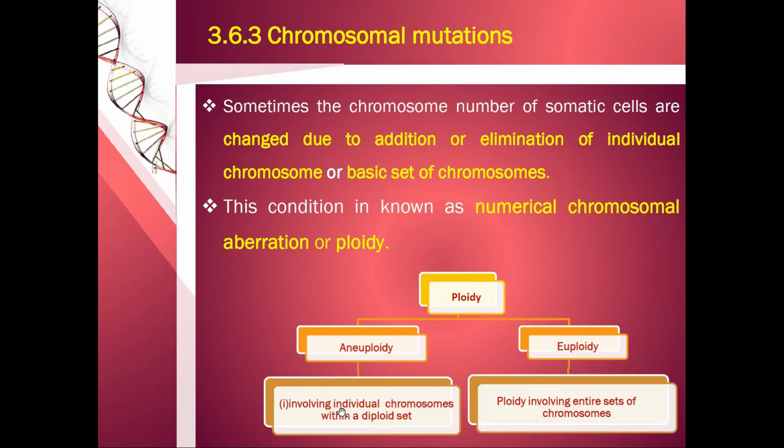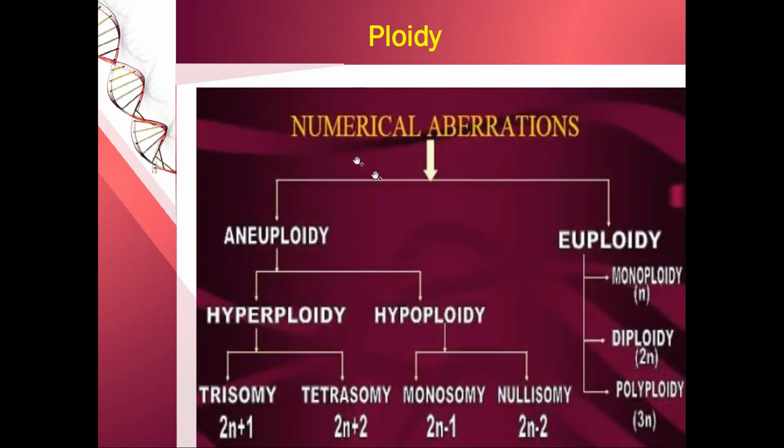In aneuploidy, it's the addition or deletion of an individual chromosome within the diploid set. In euploidy, there is a change in the entire set of chromosomes. Now the numerical aberrations, once again: aneuploidy and euploidy. Aneuploidy is classified into hyperploidy, an increase in the number of chromosomes in addition to the 2n number, and hypoploidy, a decrease in the number of chromosomes from the 2n number. Euploidy can be classified into monoploidy, one set of chromosomes, diploidy, two sets, and more than two sets is called polyploidy.